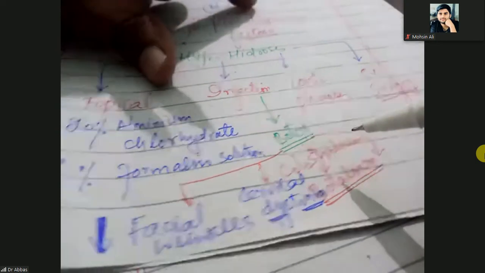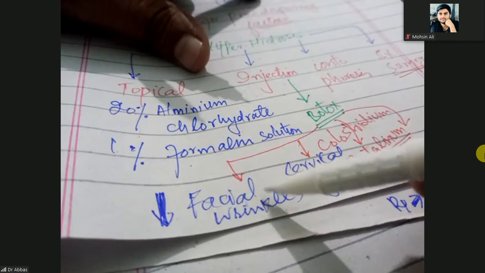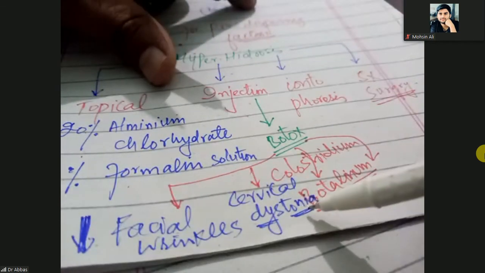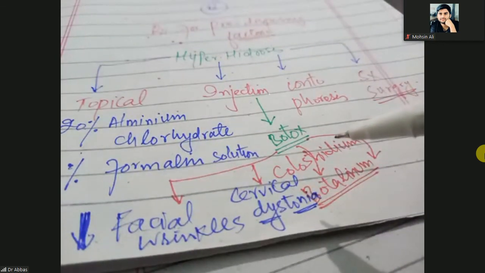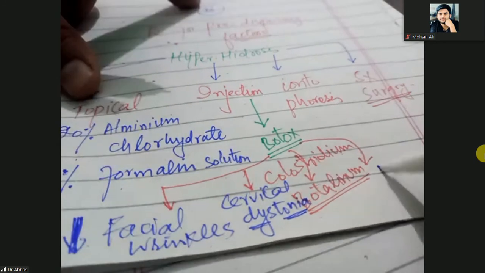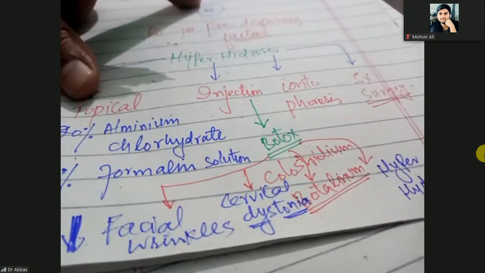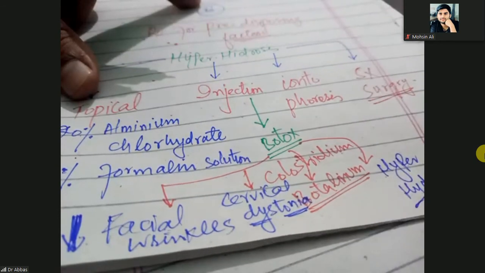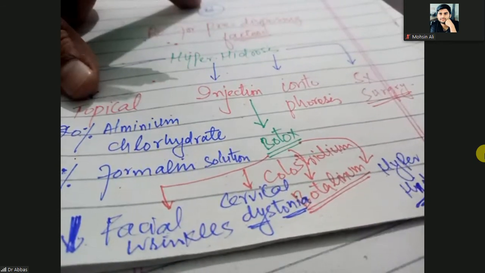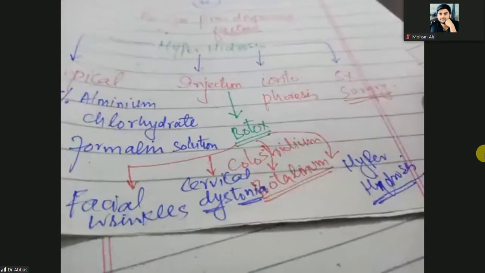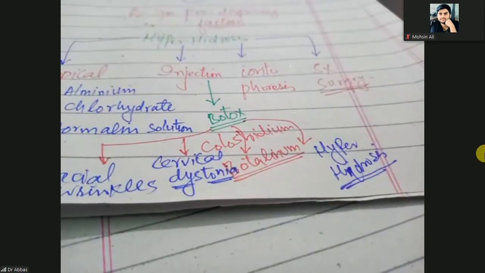So it is used for the reduction of the facial wrinkles, cervical dystonia meaning neck spasm, and also used for the hyperhidrosis, and also you can use it for the lazy eye. So for the eye, injection can be used.